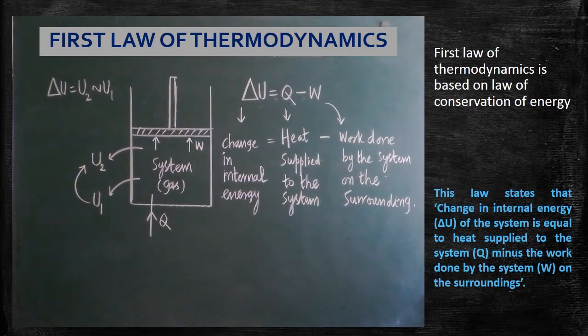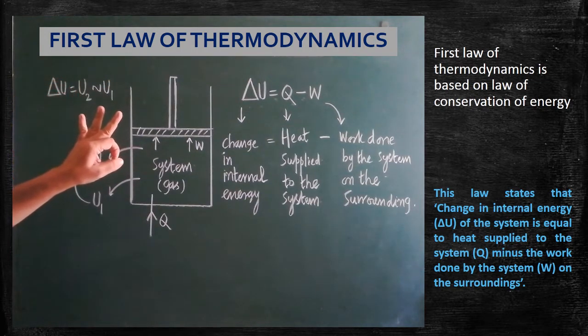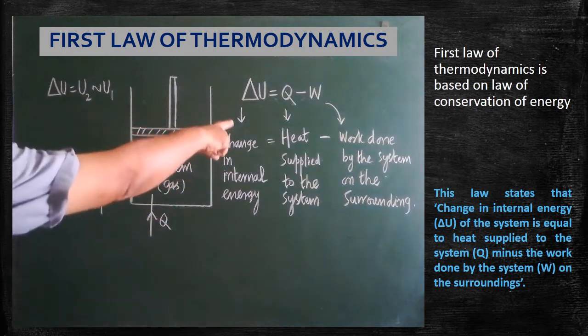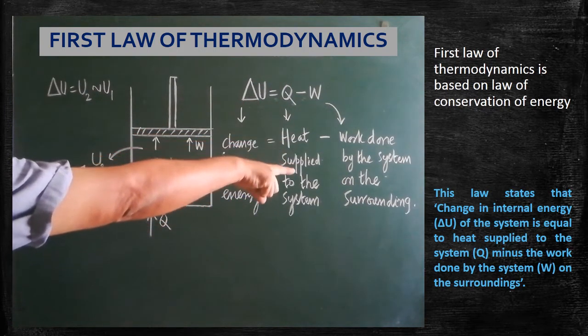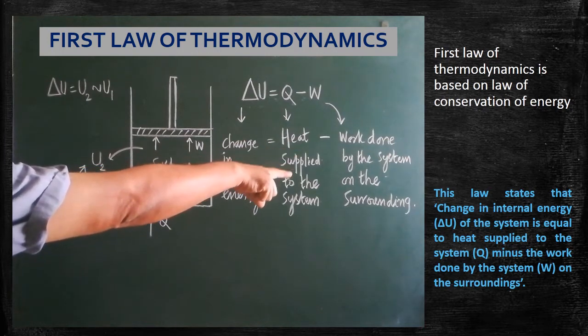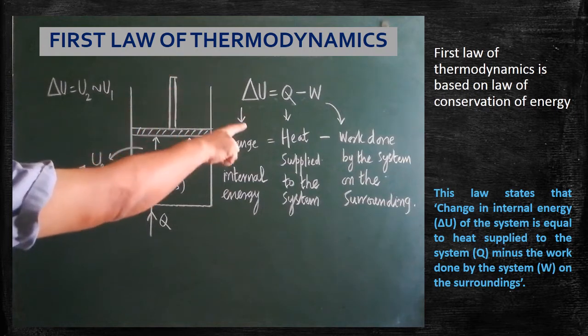Today, you are going to learn about the first law of thermodynamics. In the first law of thermodynamics, three things are related. The first one is change in internal energy, and heat supplied to the system, and work done by the gas or system on the surrounding. These three factors are related in the first law of thermodynamics.